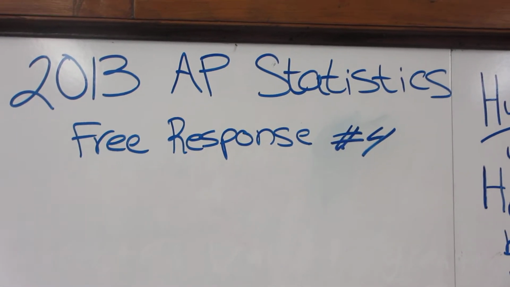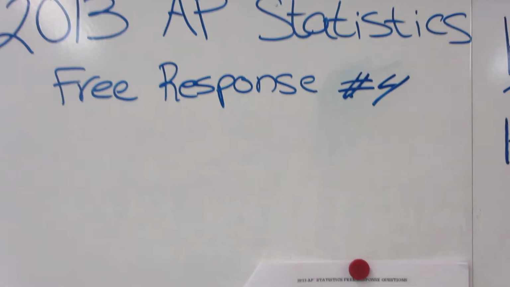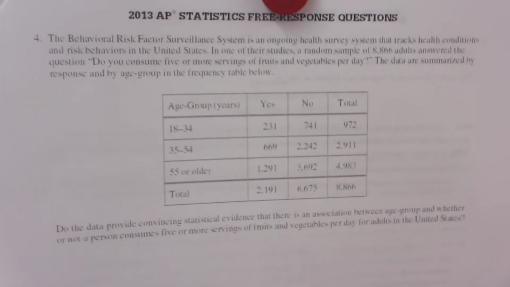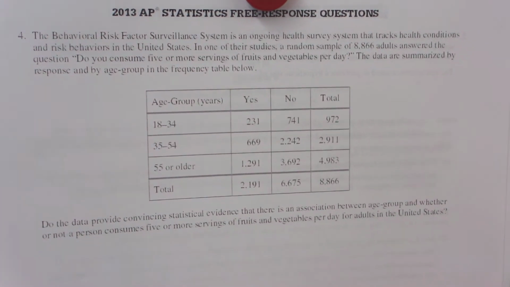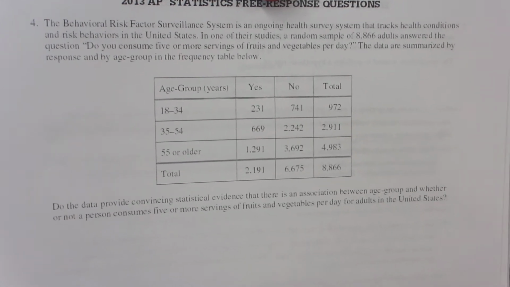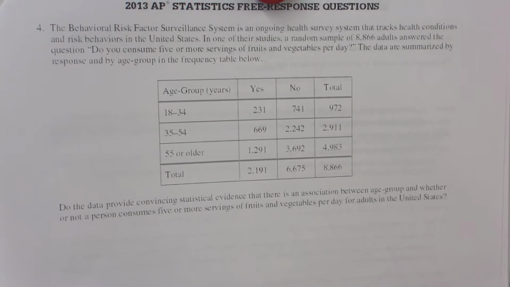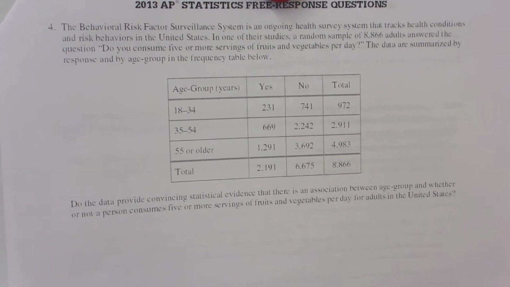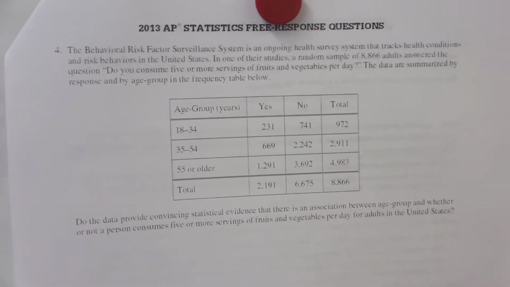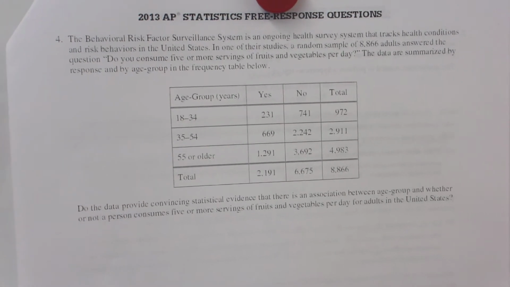Okay, this is Connor and Zoe's 2013 AP Stats free response, question number 4. The question is, the Behavioral Risk Factor Surveillance System is an ongoing health survey system that tracks health conditions and risk behaviors in the U.S. In one of their studies, a random sample of 8,866 adults answered the question, do you consume 5 or more servings of fruits and vegetables per day? The data are summarized by response and by age group in the frequency table below.